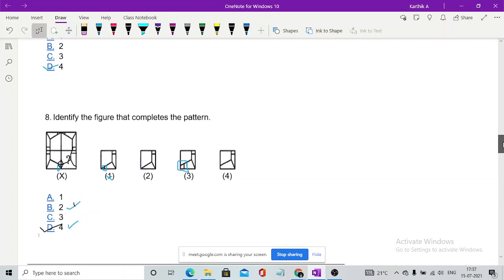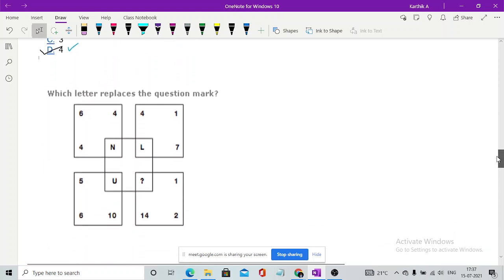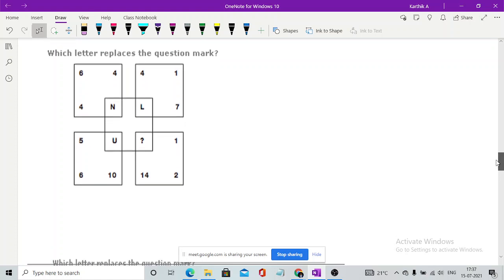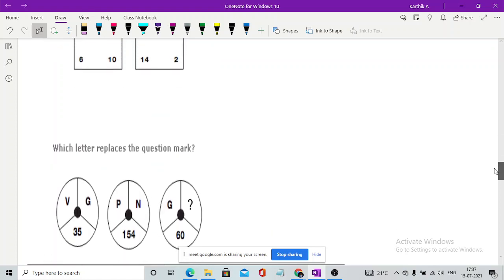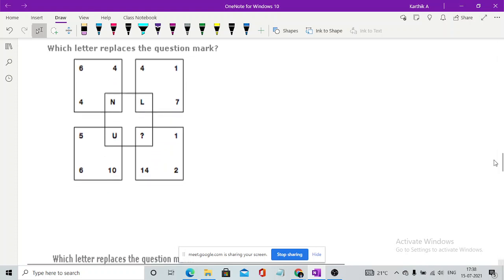This is all about non-verbal reasoning, basically folding of paper or finding the odd one out, and identifying the figure which completes a pattern as well. Now we'll move to two puzzle questions, which are a bit easier. These are some simple questions. I won't have options here, and you can expect this kind of question, as puzzles may not have one way of asking. It is the same as coding and decoding. You can't expect this exact question to be asked. There will be different things, but I have picked two to see how quickly you guys can relate. So this made me bring two puzzle questions.